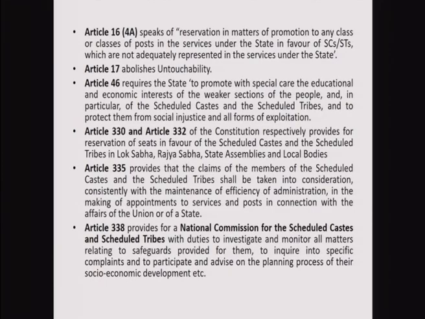Article 16 clause 4A speaks about reservation in services, both in the state and across the country, so that they can get jobs. Article 17 abolishes untouchability. If any person practices untouchability, then those people will be punished.